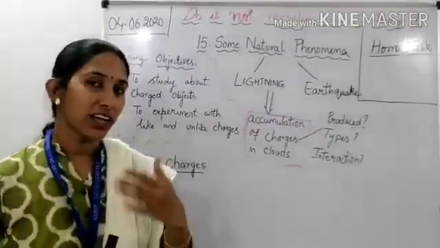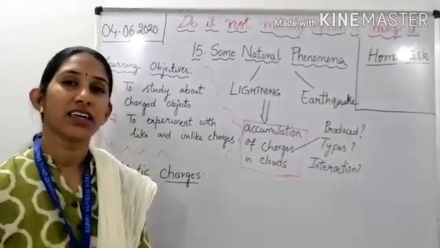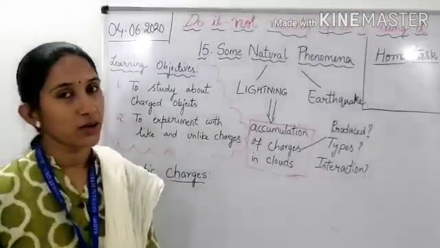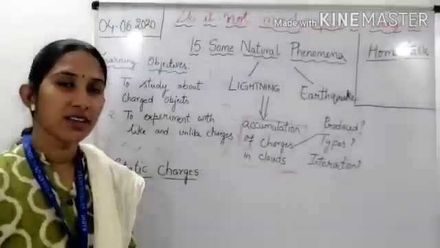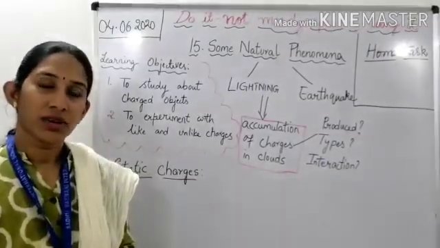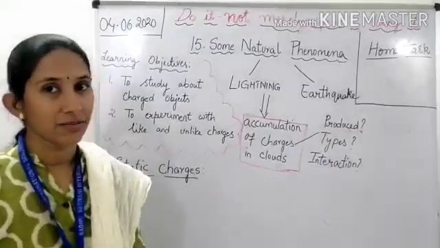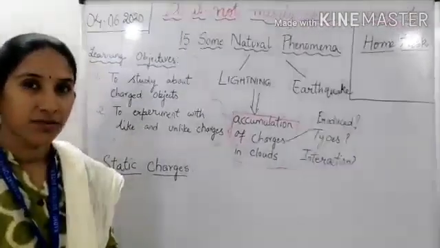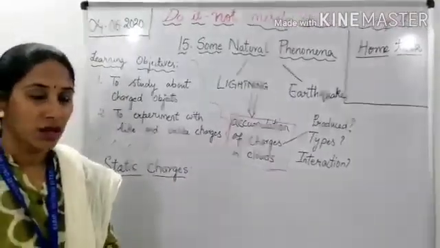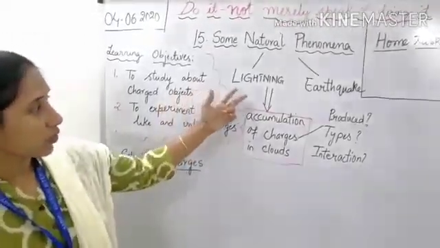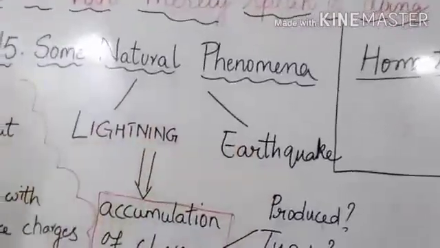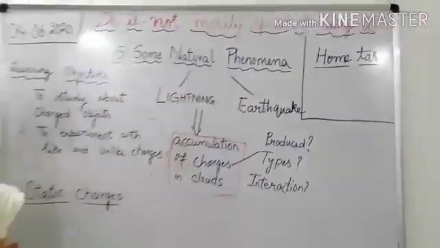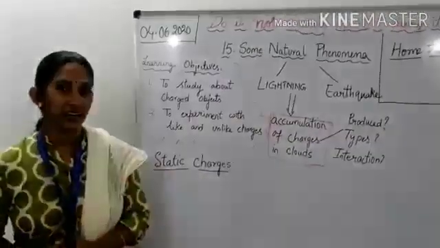Can you tell me a few natural disasters you have learned in class 7th? Can you name them? Yes, winds, storms, cyclone, thunderstorms and lightning, earthquakes, and many more. In this chapter, we are going to deal with only two things: lightning and earthquake. So let us explore lightning.